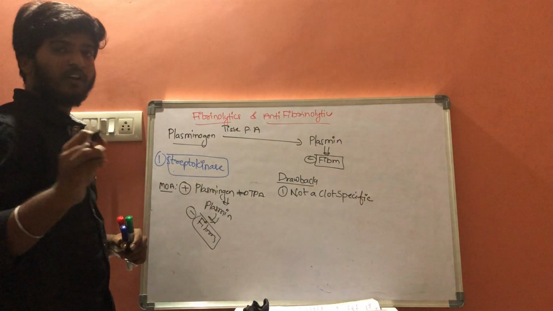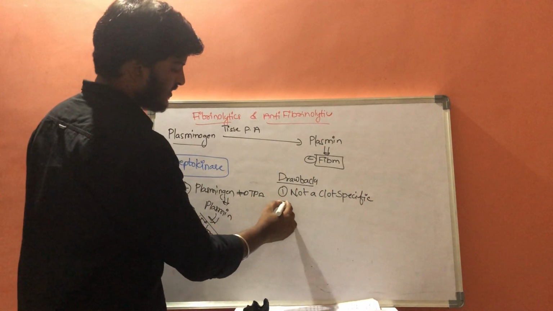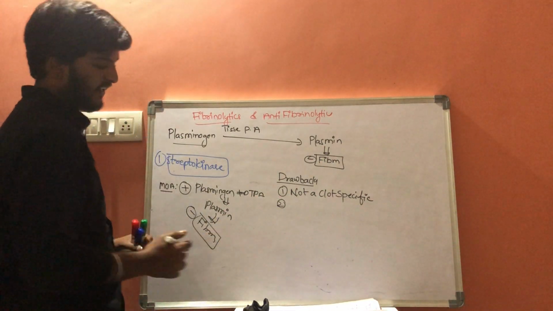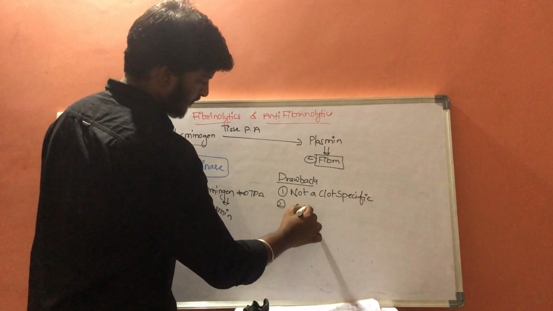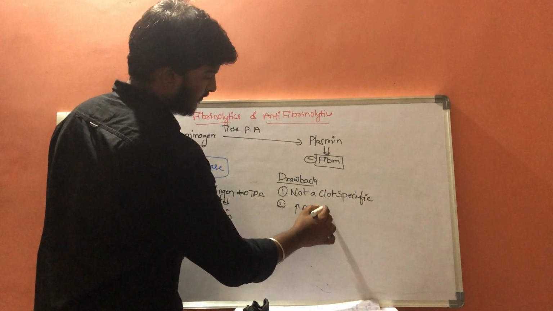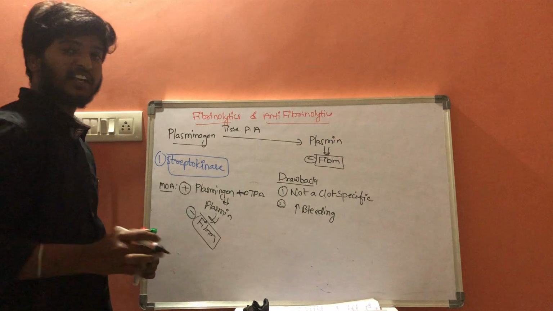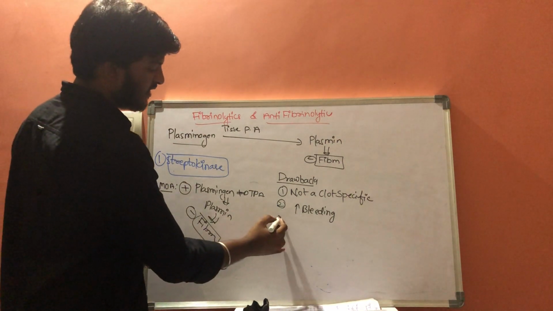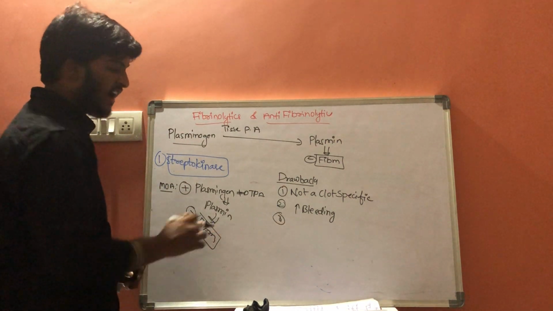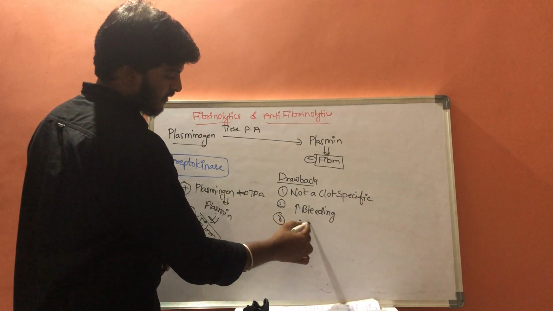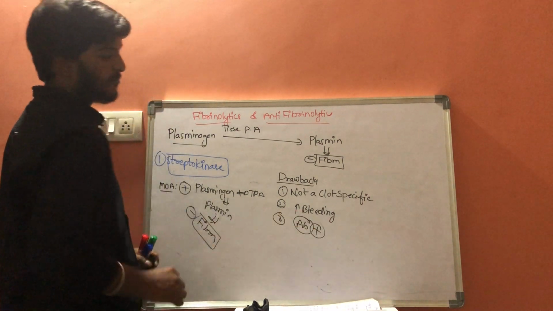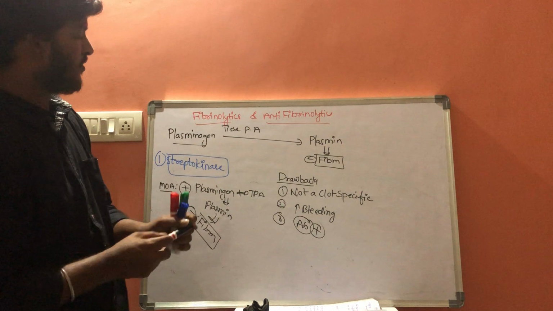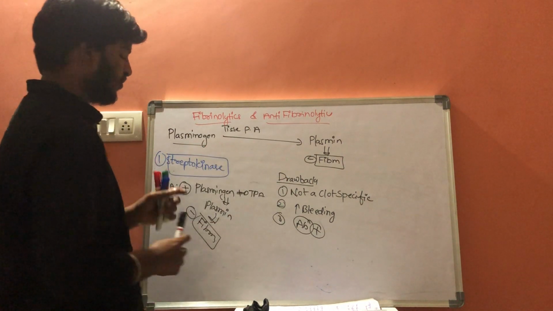There is an increased risk of bleeding. And there is synthesis of antibodies; antibody production will be increased in our body.